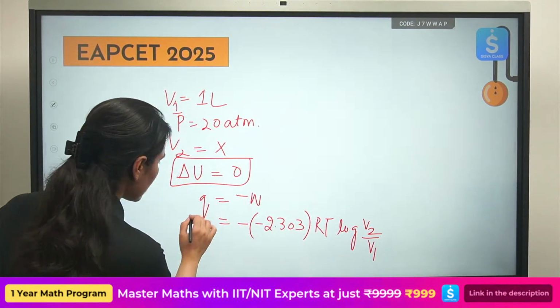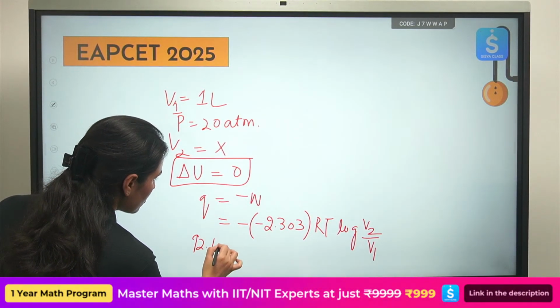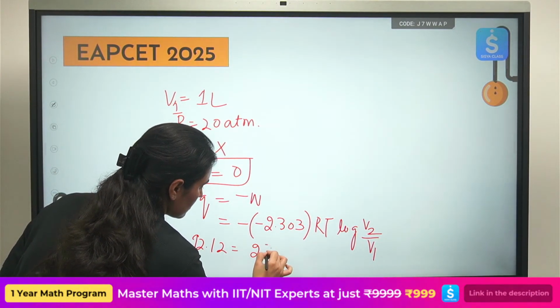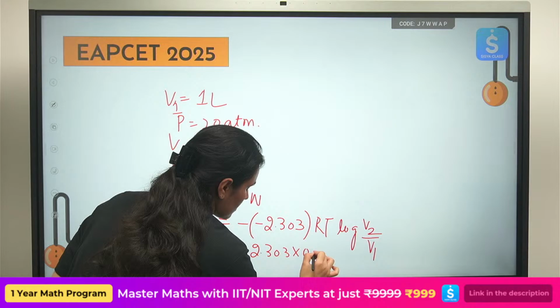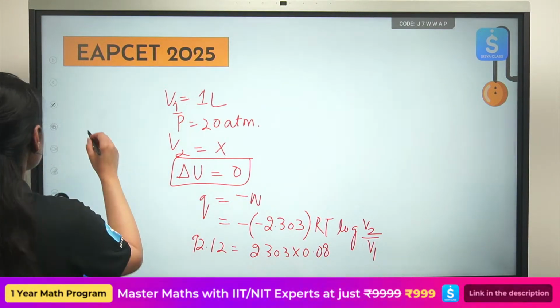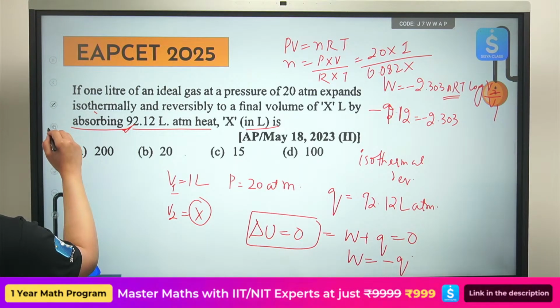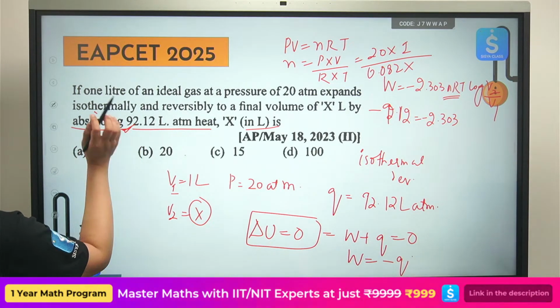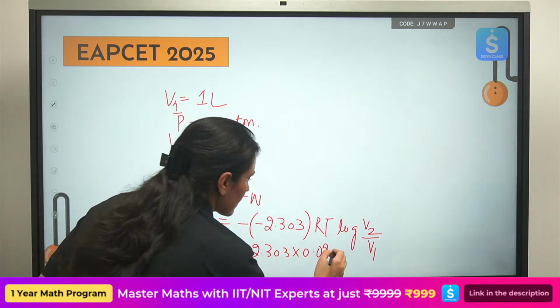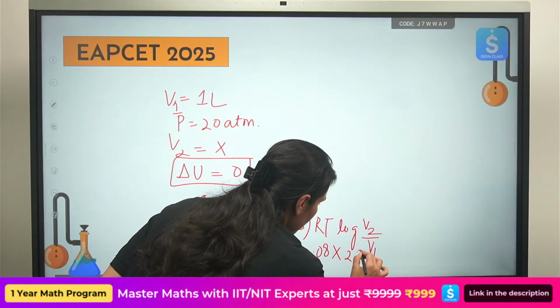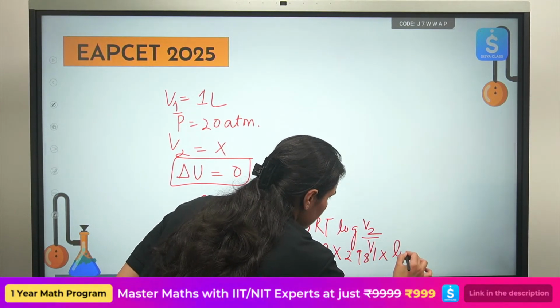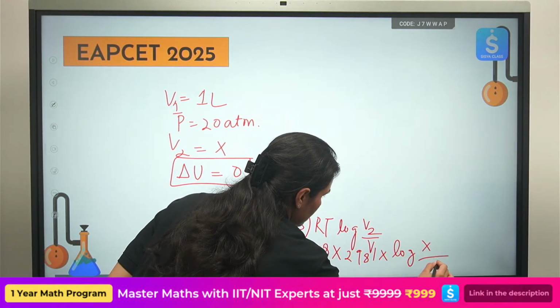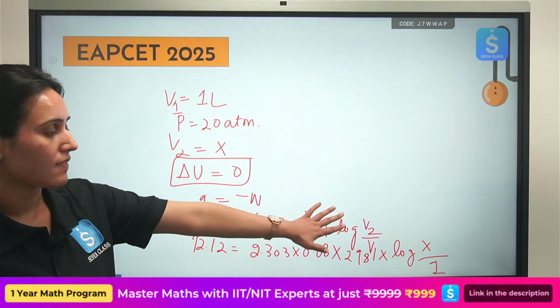Here you will substitute the value 92.12. Let's write room temperature 298 Kelvin, and you can easily calculate the value of x here.